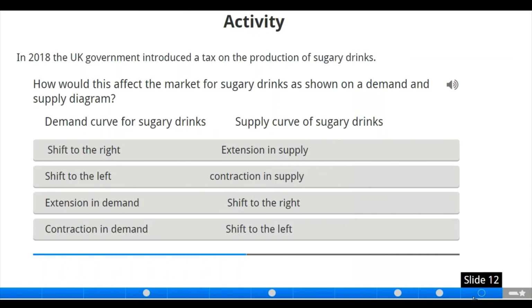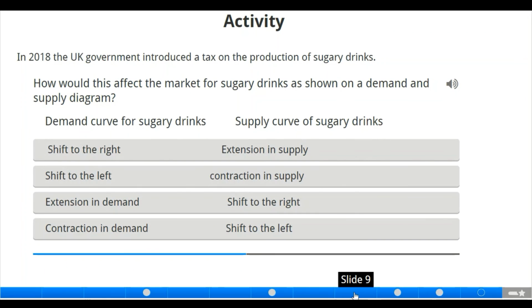Now we have an activity here that is also part of your past questions. In 2018, the UK government introduced a tax on the production of sugary drinks. Wow. If government introduces a tax on a product, that means the price of the product will automatically increase. And if there is an increase in price, let us check for demand first.